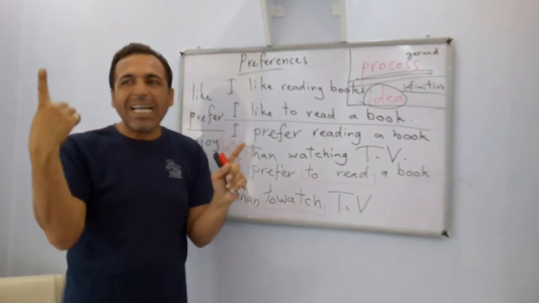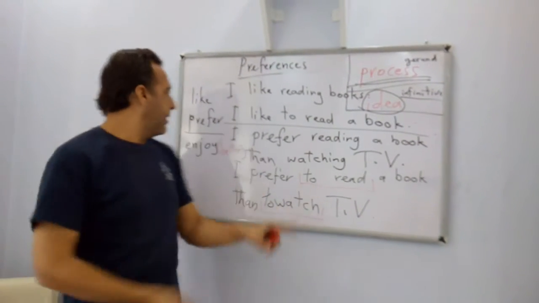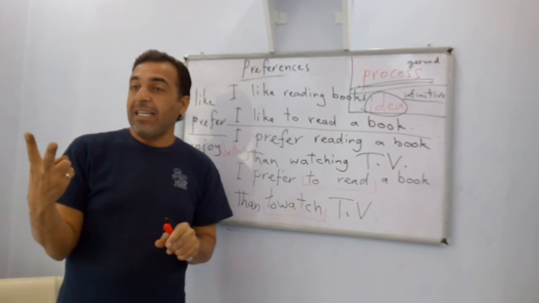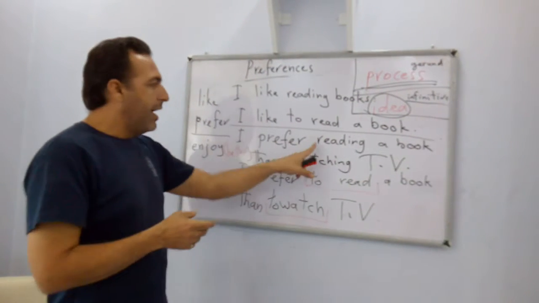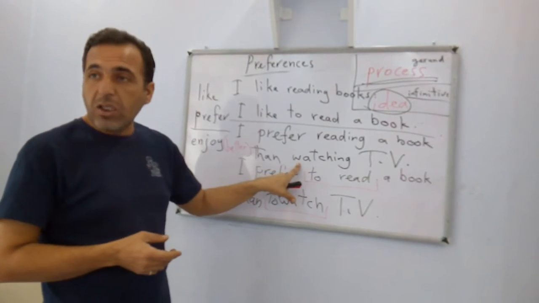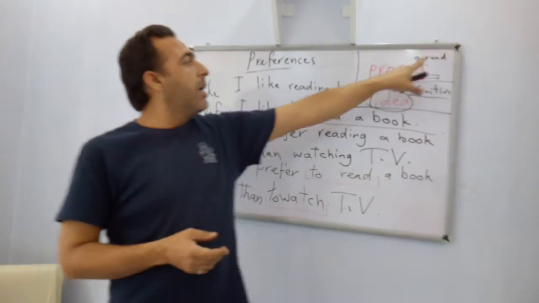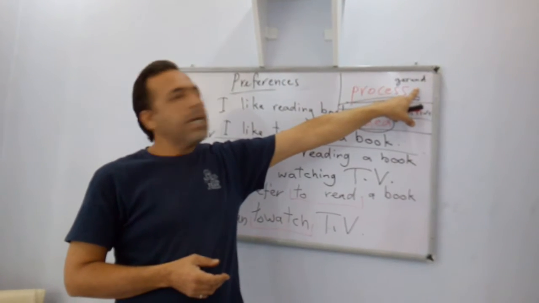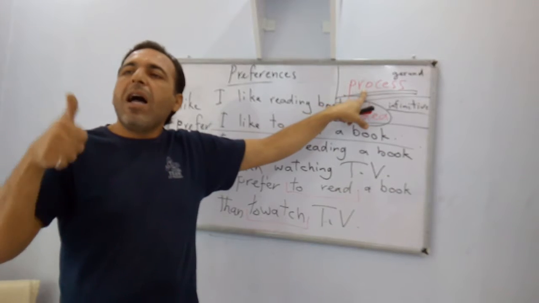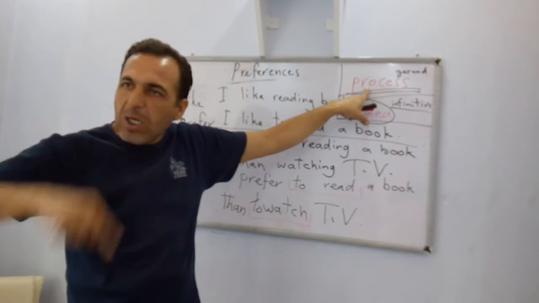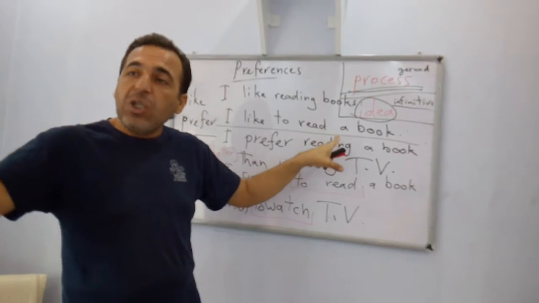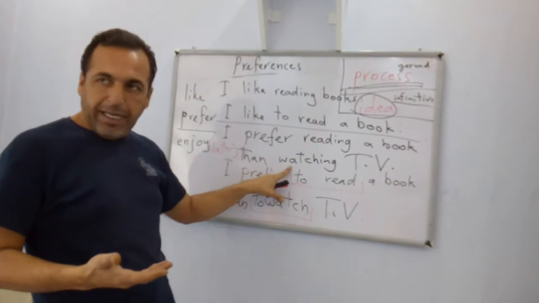We have only a single idea, no other side. But with prefer, I have two sides of the idea, of the sentence. I have the verb read and the verb watch. I use them in the gerund form to express a process. So the first one, I enjoy the process of reading more than I enjoy the process of watching.